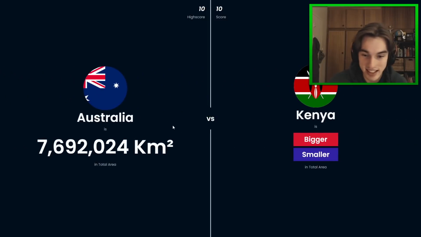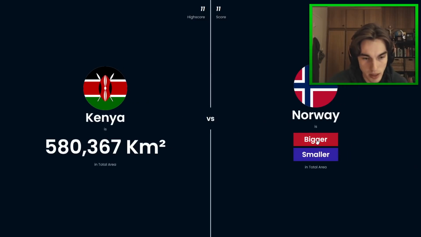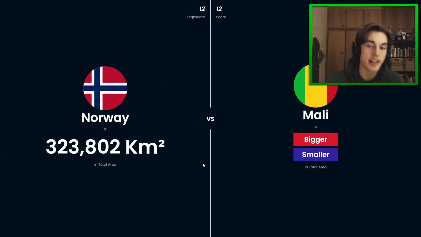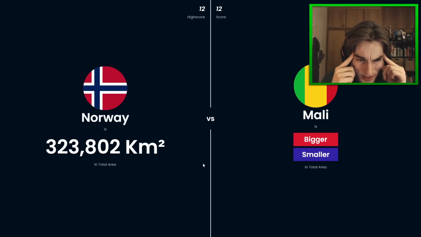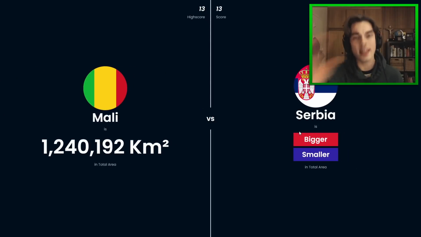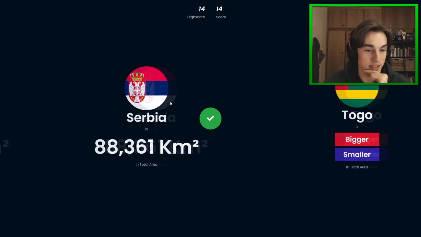And then Australia is bigger. Australia's 7 million kilometers squared. It's kind of a crazy big country. And so Kenya is smaller for sure. And then Norway. Ooh, this is another interesting one. Kenya versus Norway. On the map, Norway looks much bigger. However, it's so thin. I think Norway's actually smaller. Yeah, good shout again. And so Malay. Now I'm trying to think what outline has Malay. Malay's fairly big. I think Malay is bigger. Yeah. Malay is actually pretty huge, actually. So again, these countries near the equator, they appear smaller than they actually are, and so obviously Serbia will be smaller, not even a tenth of the size.